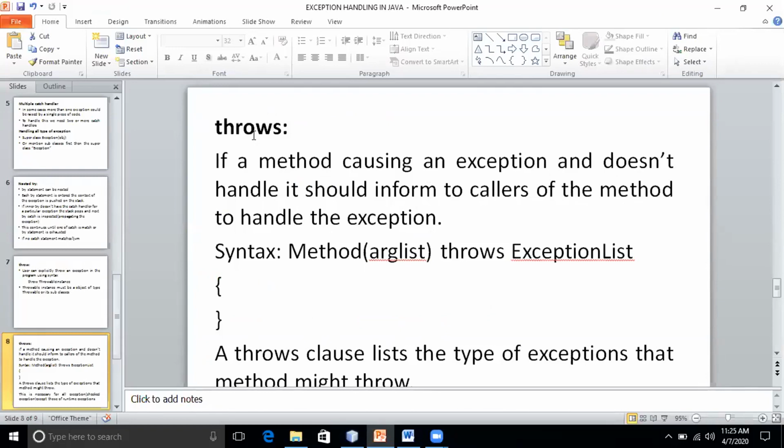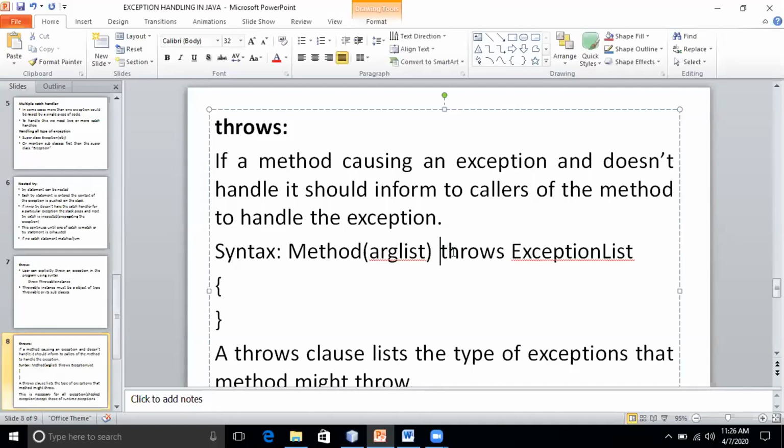Okay, so the syntax is like this. As usual, you declare a method: return type, method name, parameter list. After that, we have to write the throws keyword, followed by the exception list, that is, what kind of exceptions it will throw.